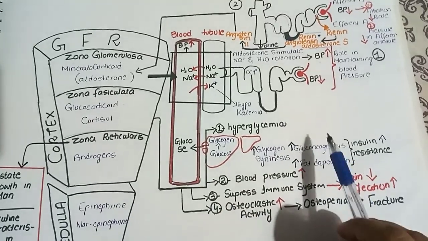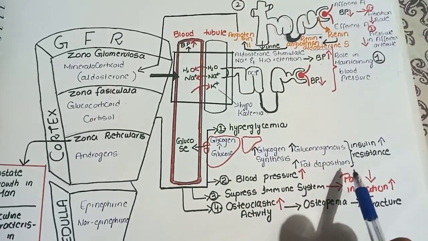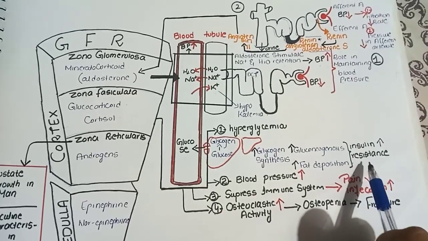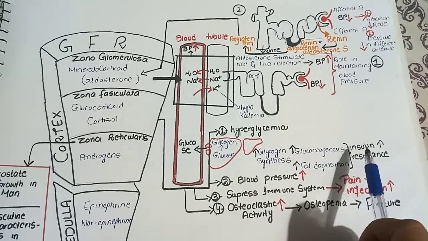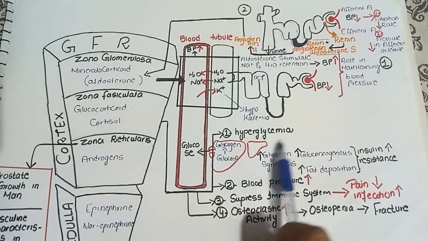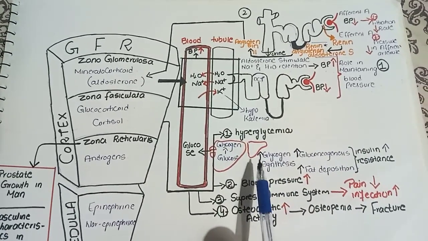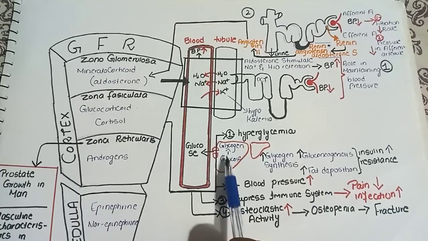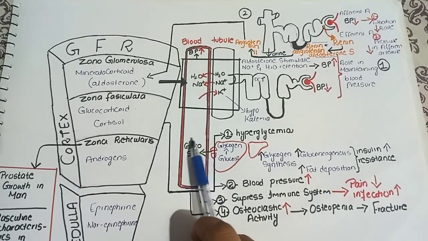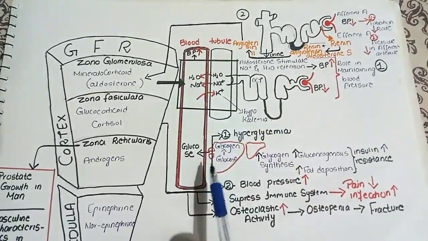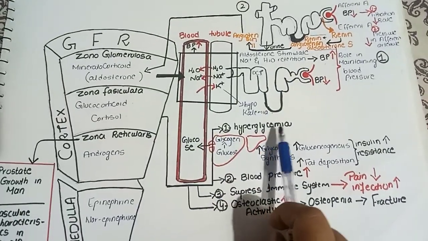The main effect of the cortisol is to increase the insulin resistance to glucose. By all these effects, the glucose taking ability of the cell will be decreased, and the level of glucose within the blood will be increased, leading to hyperglycemia.